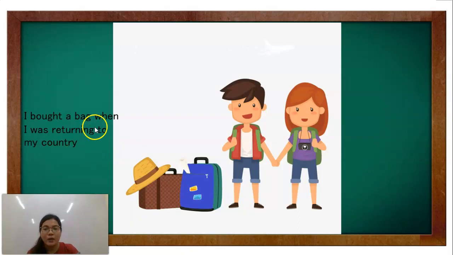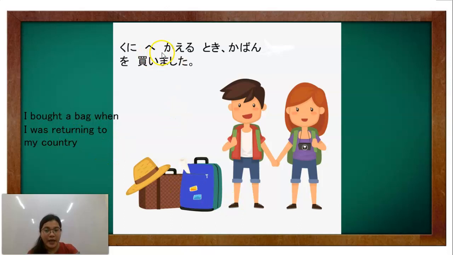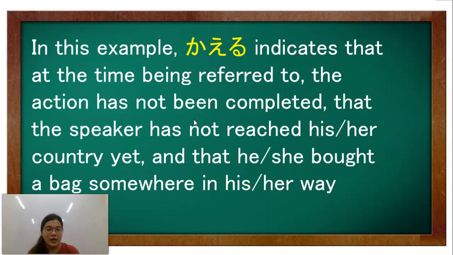I bought a bag when I was returning to my country. Kuni e kaeru toki kaban o kaimashita. In this example, kaeru indicates that at the time being referred to, the action has not been completed. That the speaker has not reached his or her country yet, and that he or she bought a bag somewhere on the way there.